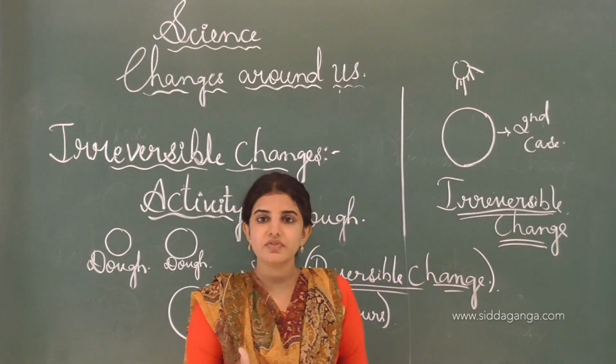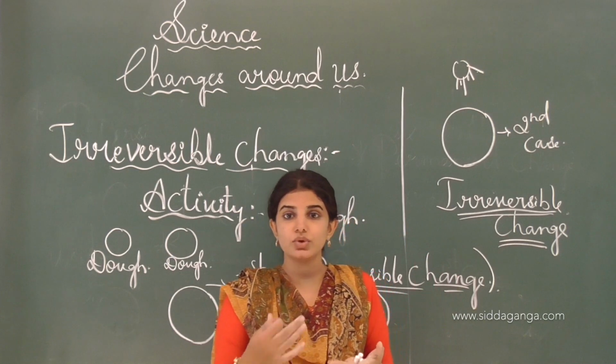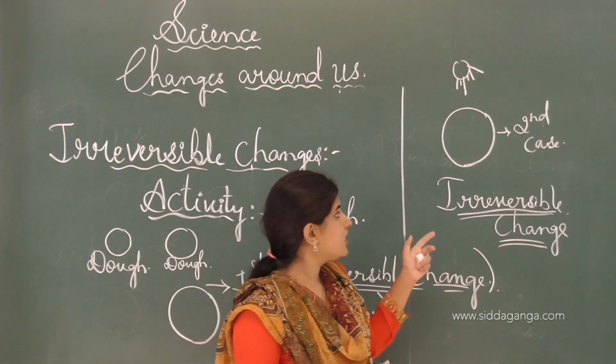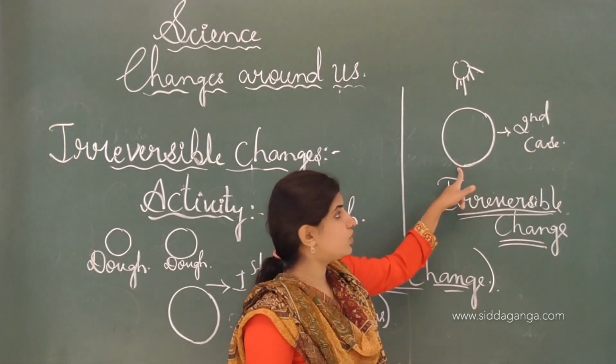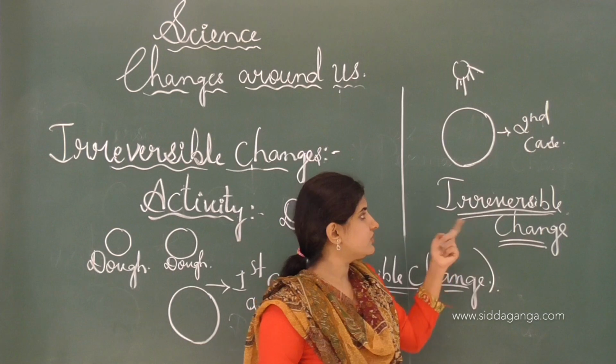In the second case, the moisture content present in the chapati dries up and evaporates, and later dough is not formed. This one we call an irreversible change.